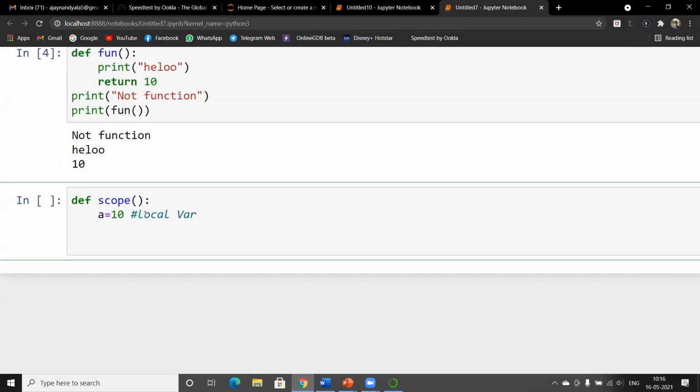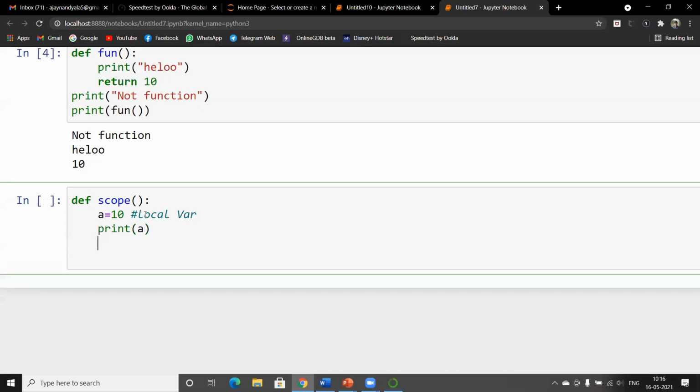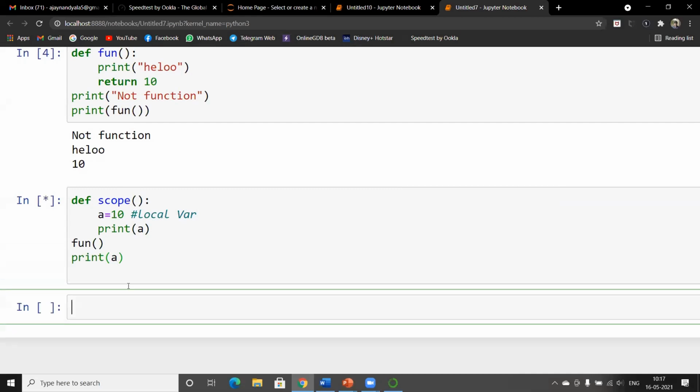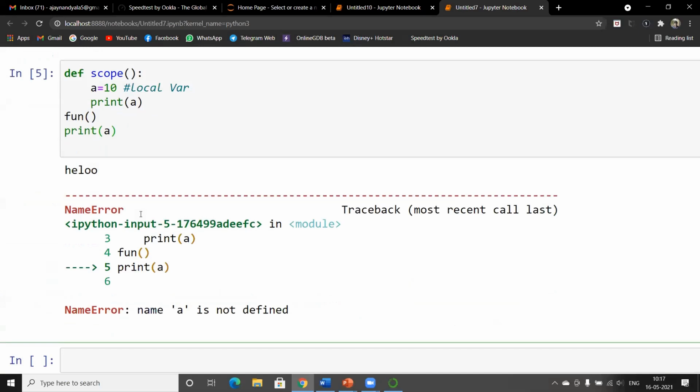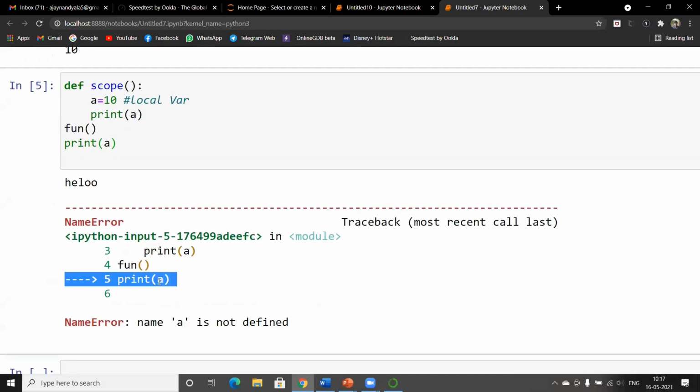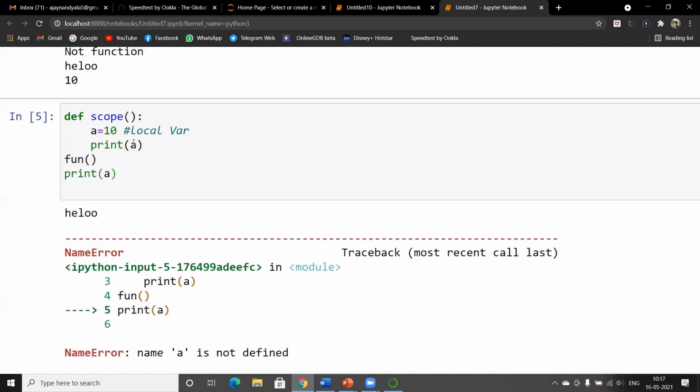If you want to print the local variable, we just use print. But we have to call the function. If you come out of the function and try to print a local variable of the function, we get an error. Let's execute the program. It is showing an error because the scope of the variable a is defined to this particular block only.